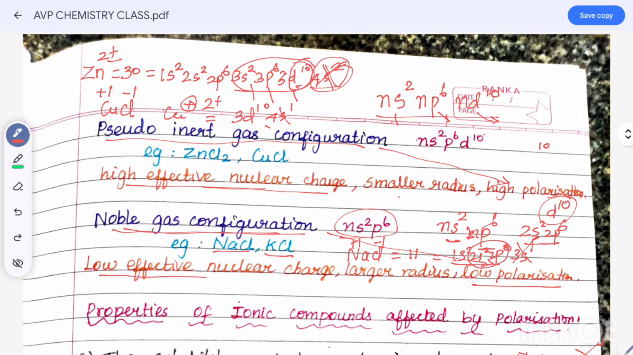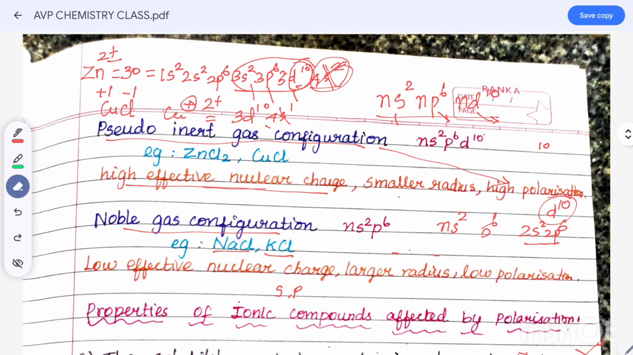There is low effective nuclear charge here because only s and p orbitals are involved. Comparing to pseudo inert gas configuration, noble gas configuration has low effective nuclear charge and larger radius. Then noble gas configuration has low polarization. Note it, that is an important point. Next.